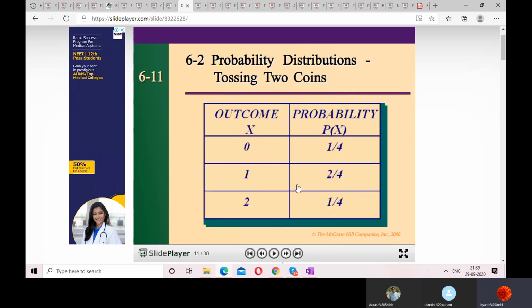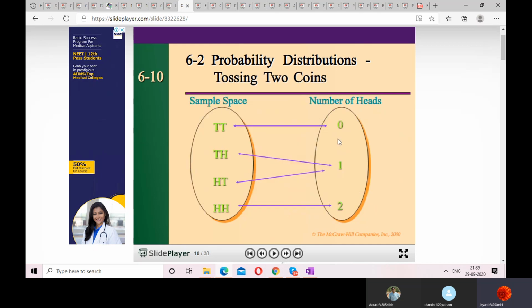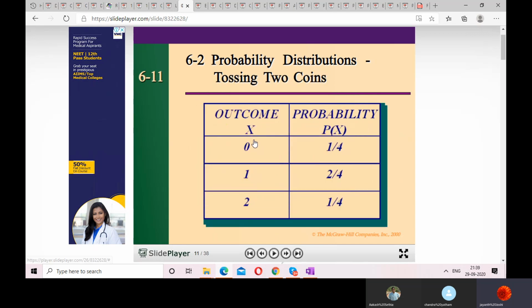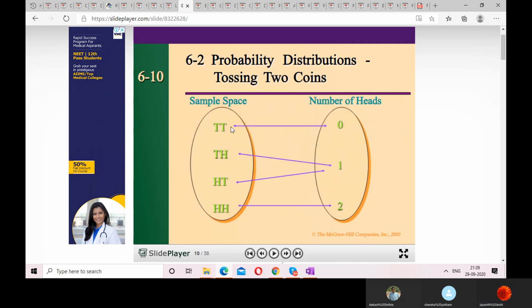So let's draw them in a diagram. Those random variables, the number of heads, have a probability to occur. So what is the probability? The probability of no heads occurring is 1 out of 4. How? See, there is no head here.